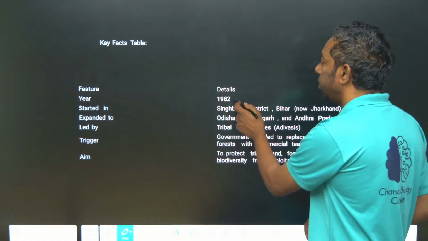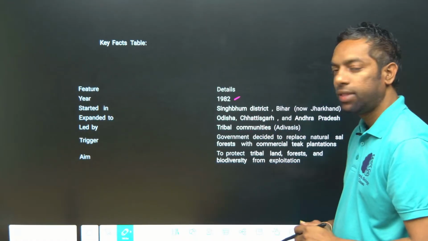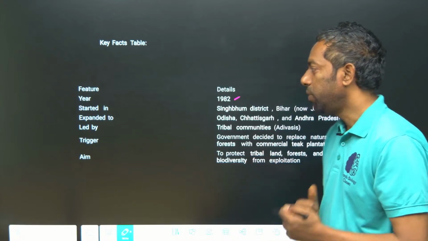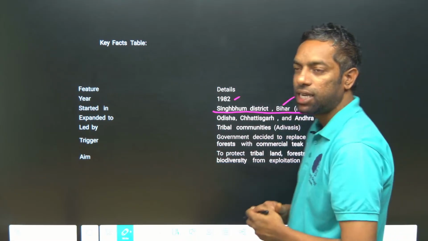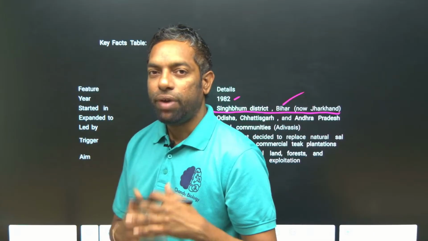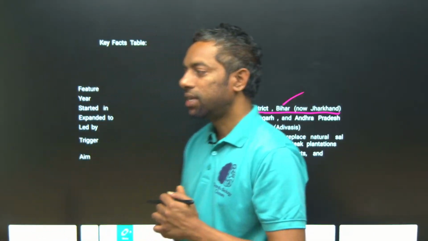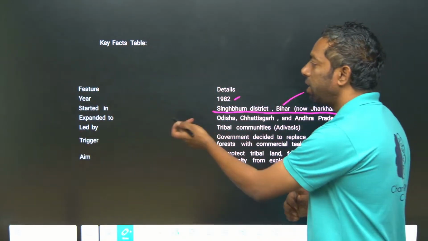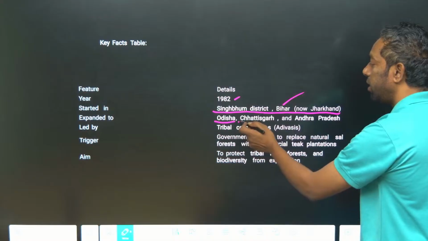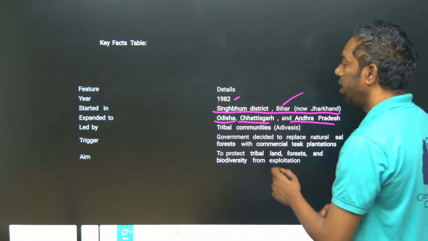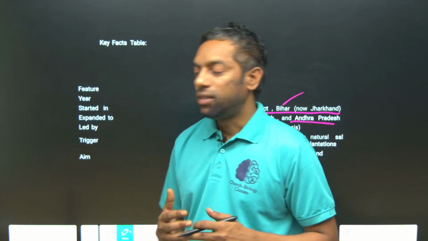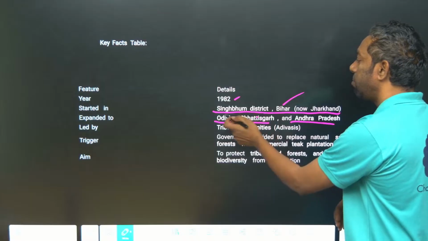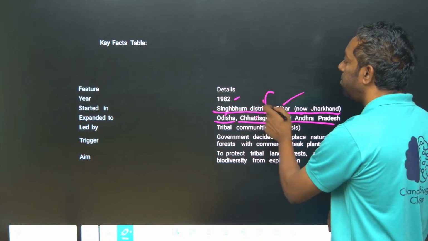Key facts about this movement: it started in 1982, in Singhbhum district, Bihar, now Jharkhand. It expanded to Odisha, Chhattisgarh, and Andhra Pradesh, which are the associated tribal areas of Singhbhum district.